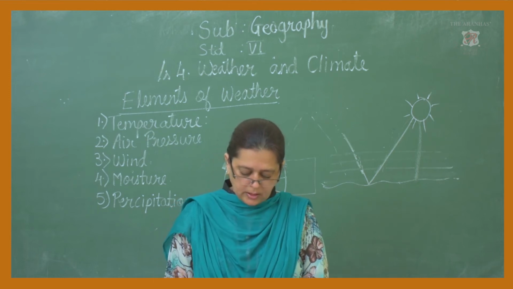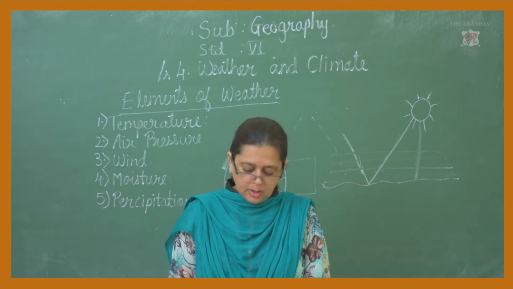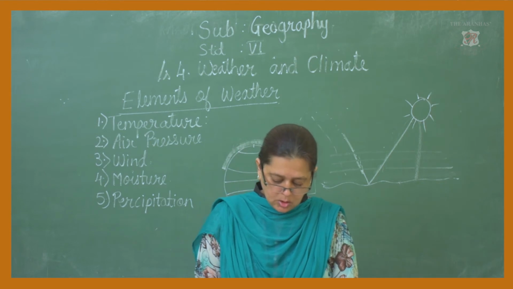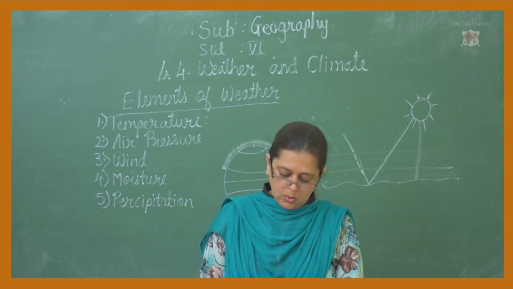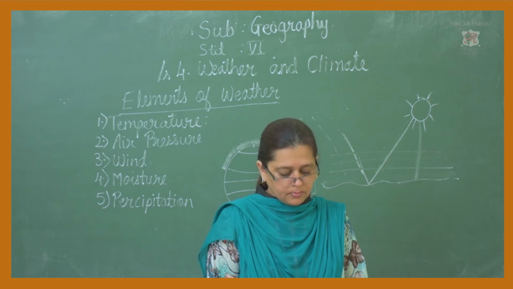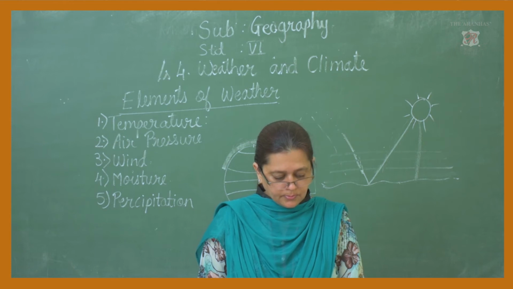Or snow particles. Their showering on the earth is called precipitation. Yes. So rainfall, snow, hailstorms are the forms of precipitation. Yes. Then we go further.